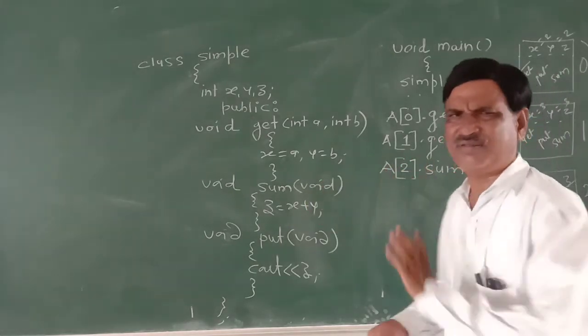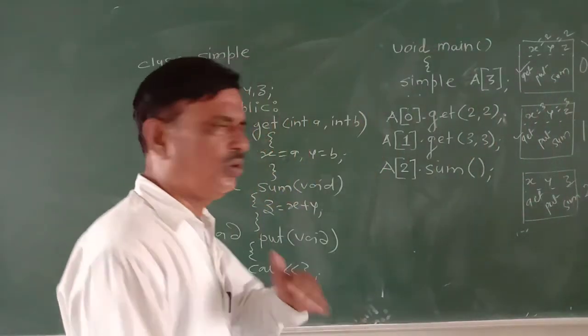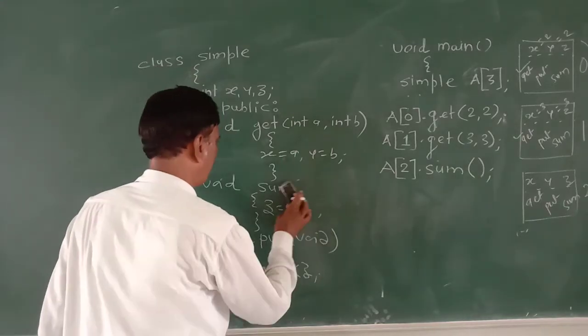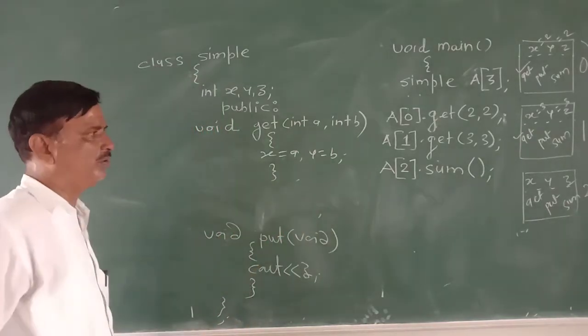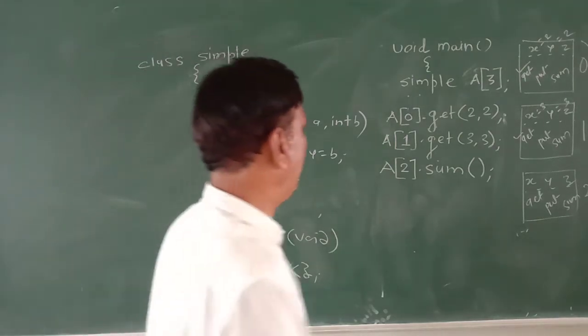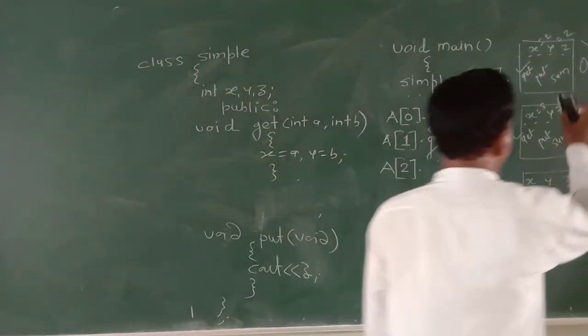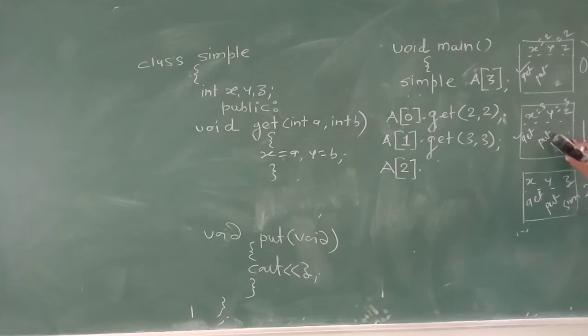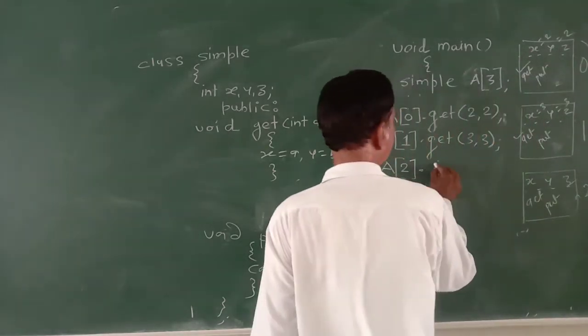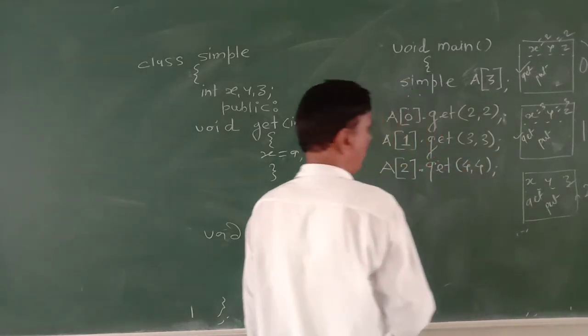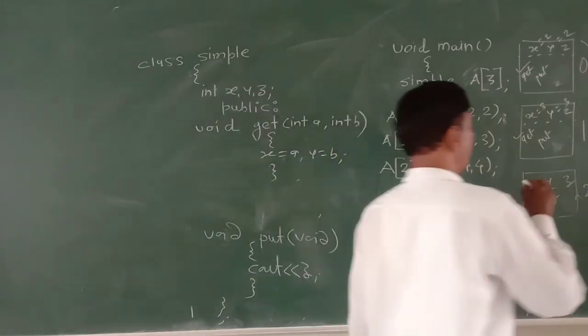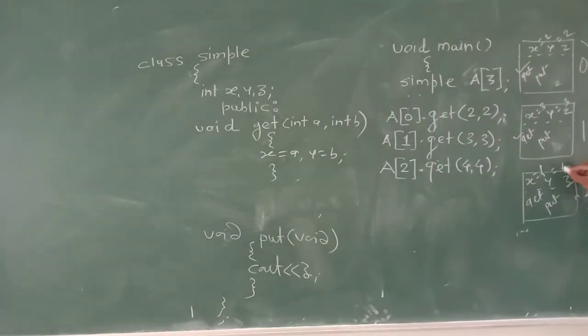Instead of the sum function, suppose you say just print the values. So we need not define this function. Just put A of 2 dot get 4, 4. So this will be just 4, 4.